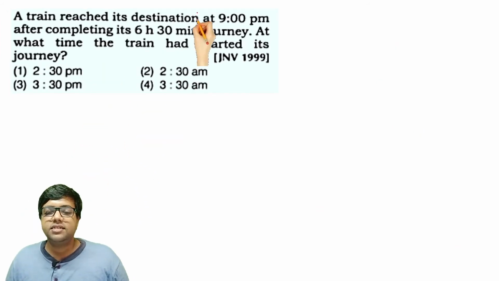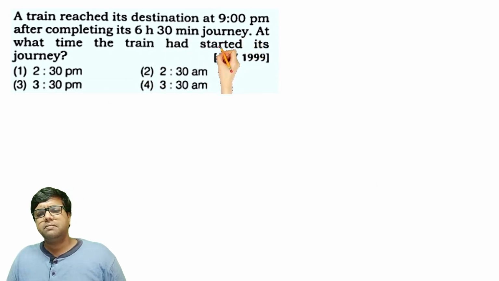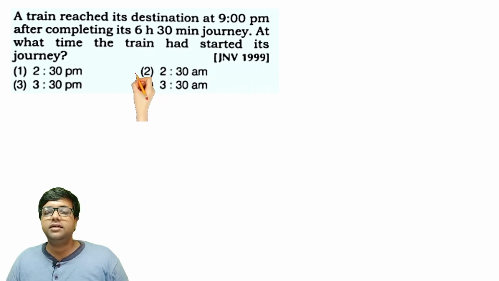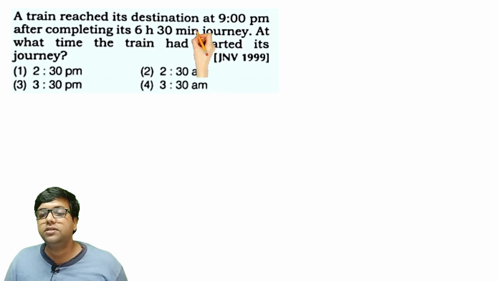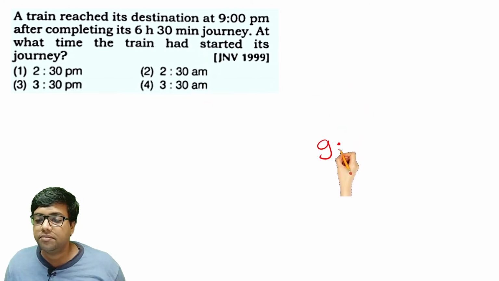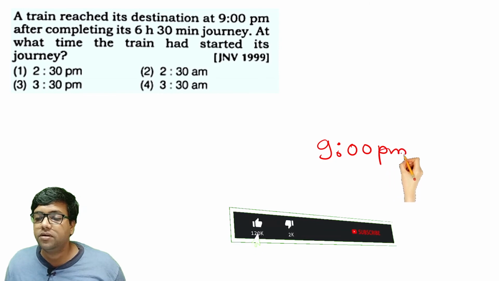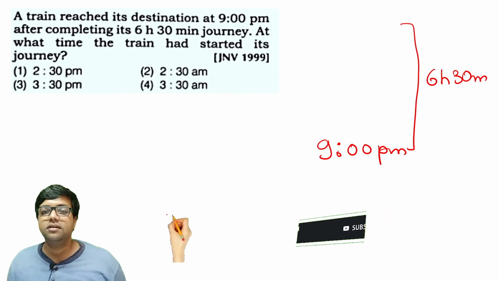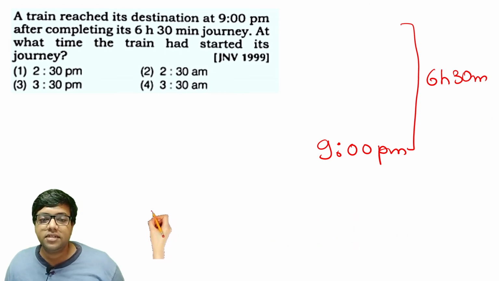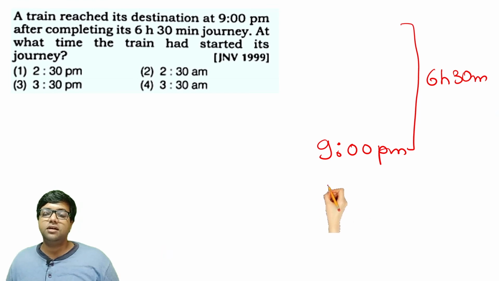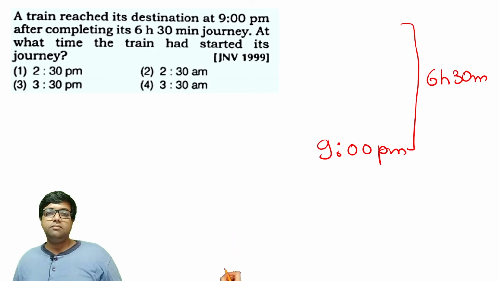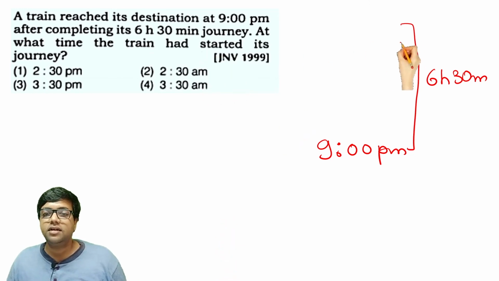The train reached its destination at 9 p.m. after completing its 6 hours 30 minutes journey. At what time had the train started its journey? So the train reached at 9 p.m., and the total journey took 6 hours and 30 minutes. What is the time at which the train started its journey? That is what is being asked here.